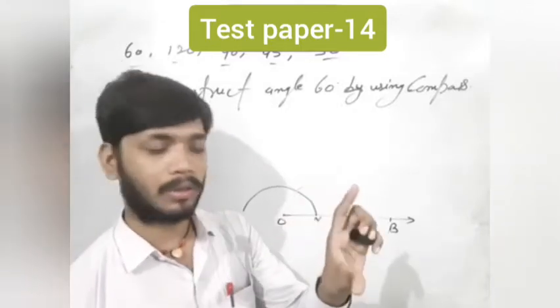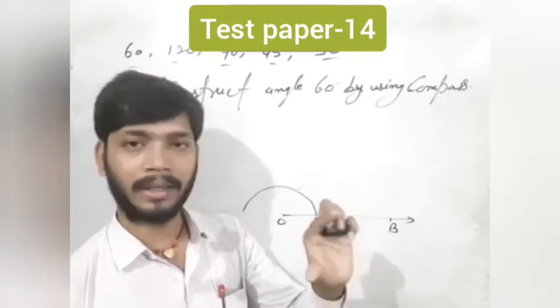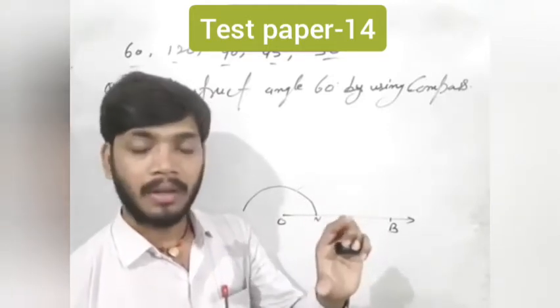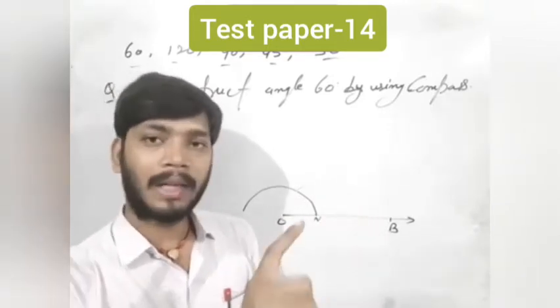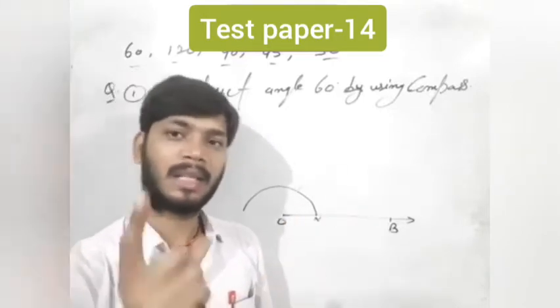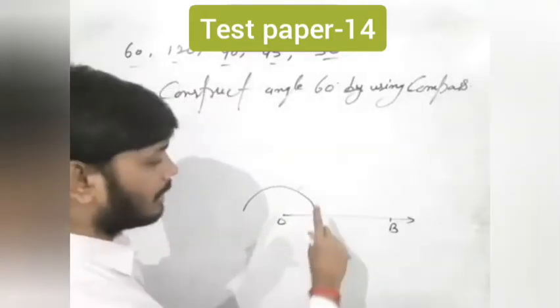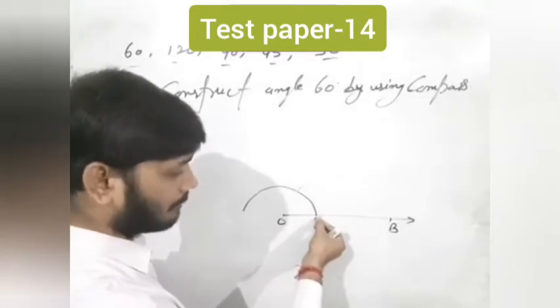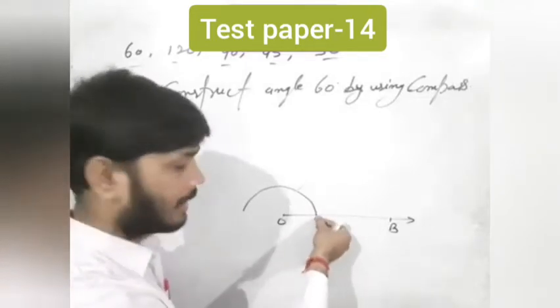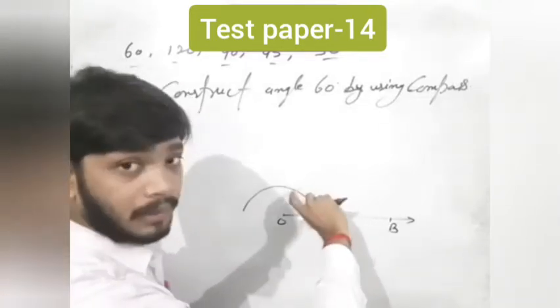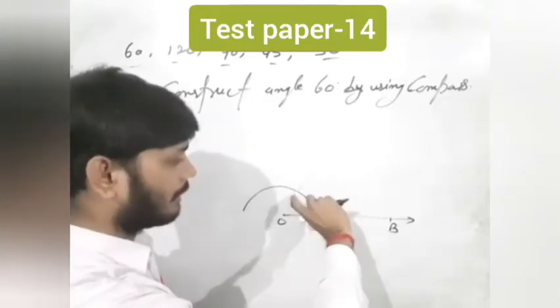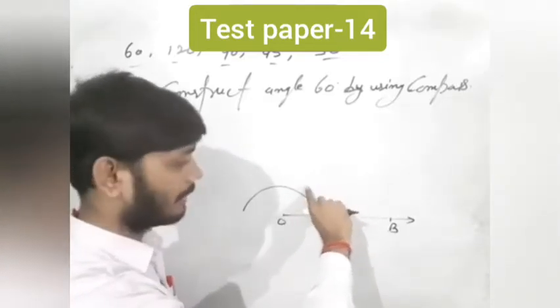One time, without changing the radius of the compass, it intersects at a 60 degree angle. So students, when you fix the compass at N and intersect this arc, it will be a 60 degree angle.